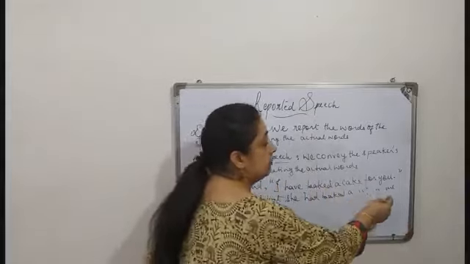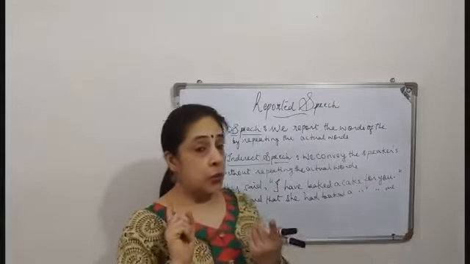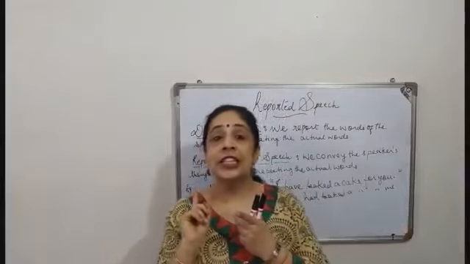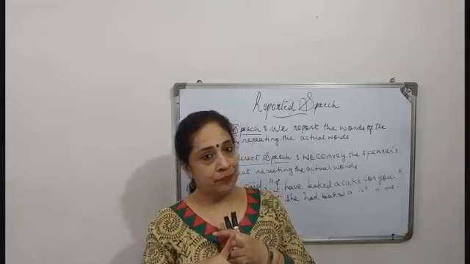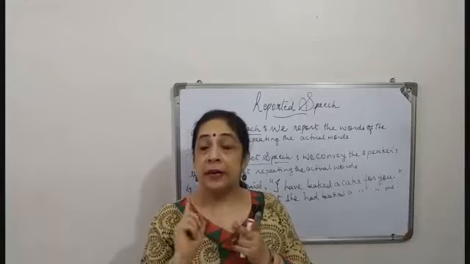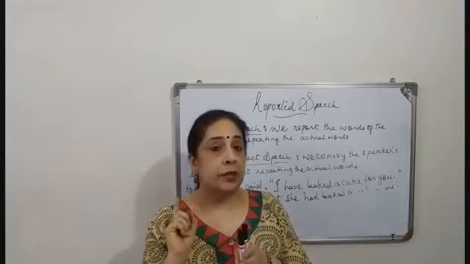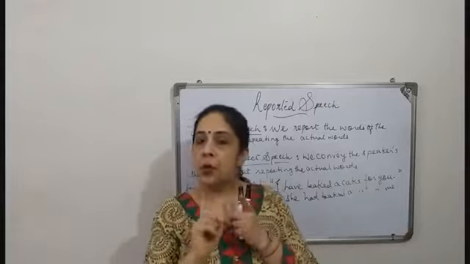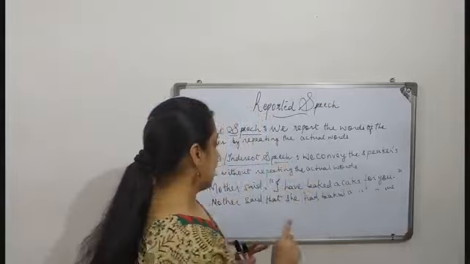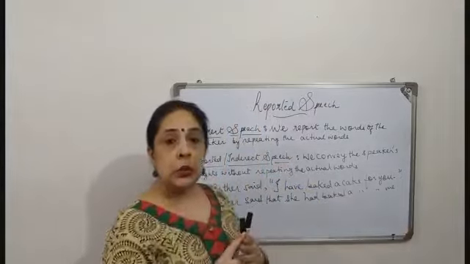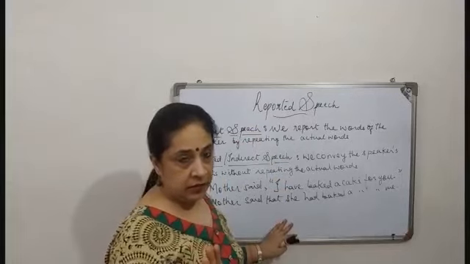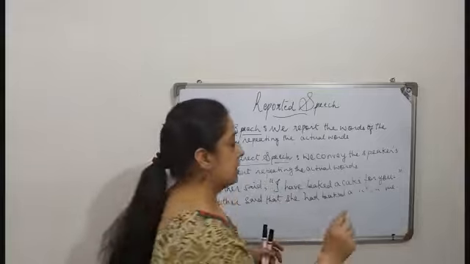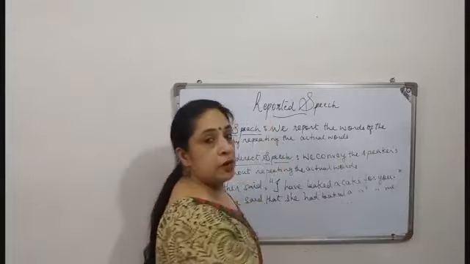So here we have to change the pronoun. So what we do, we have to change the tenses, we have to change the pronouns. And we have to keep in mind all about the punctuation marks. Number one is the comma, that is after the reporting verb. Number two is the inverted commas, that is removed in the indirect speech. And number three is the punctuation marks at the end.